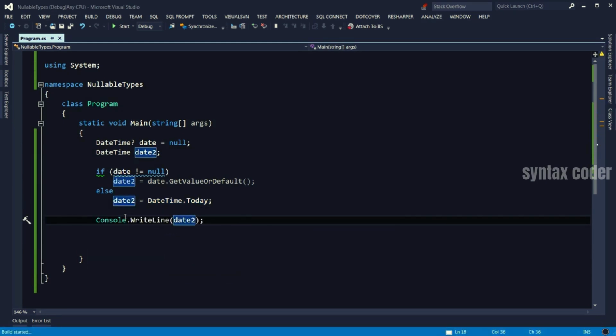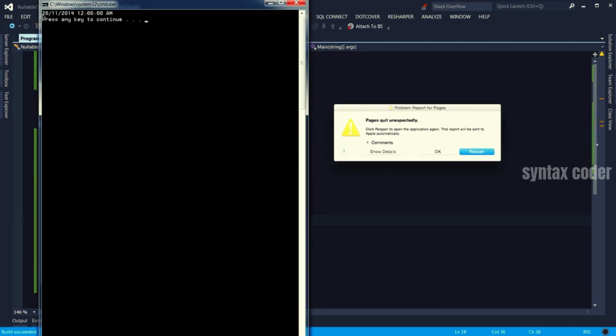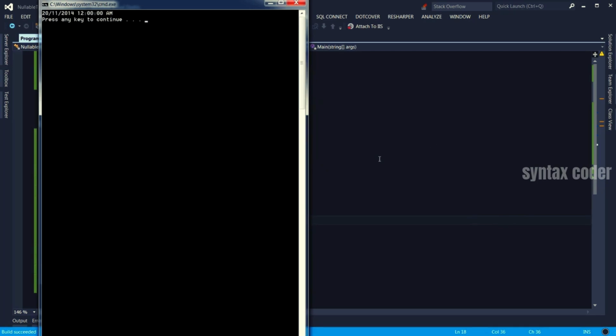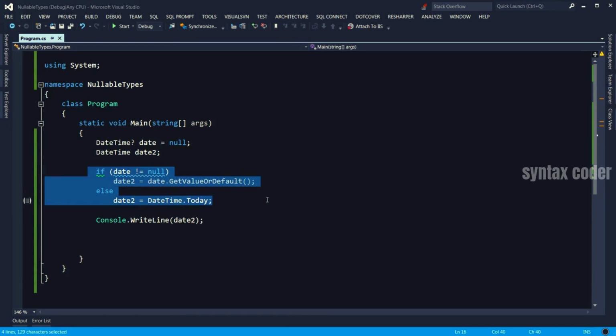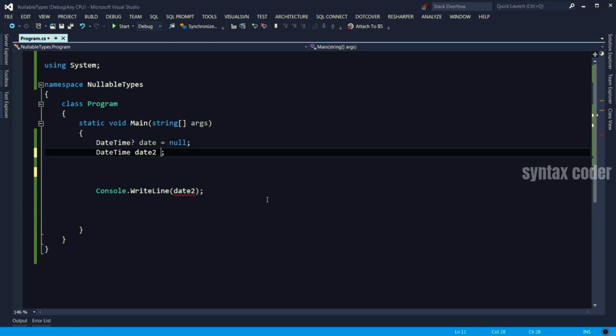Date2. So today is 20th of November 2014. Okay, let's get rid of that. Now we can rewrite this block here much shorter. Let me show you how it works. So here I say date, null coalescing operator, which is double question mark, and then DateTime.Today. Basically how we read that is if date has a value, put it here. Otherwise, use this value. It's a little bit similar to the ternary operator.